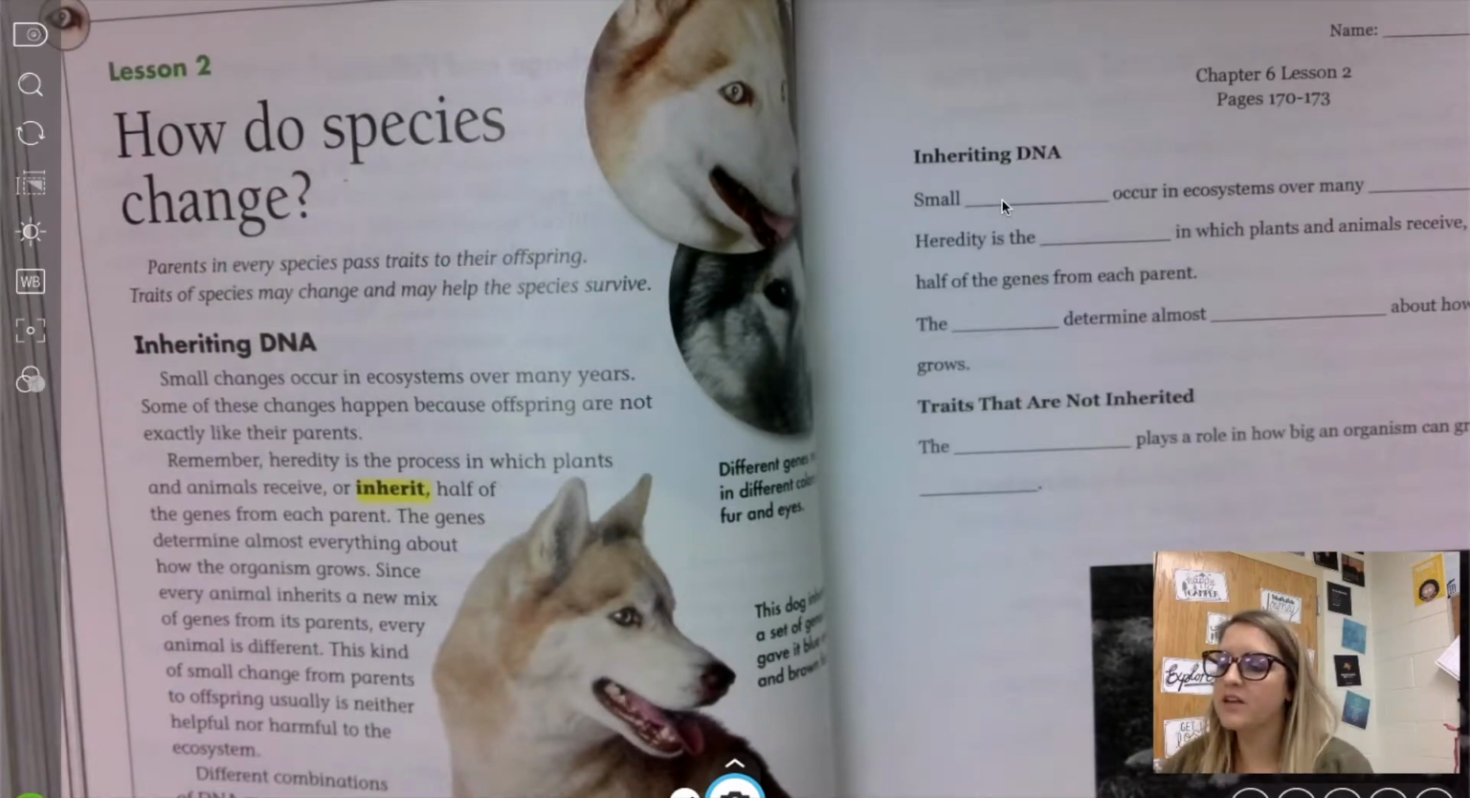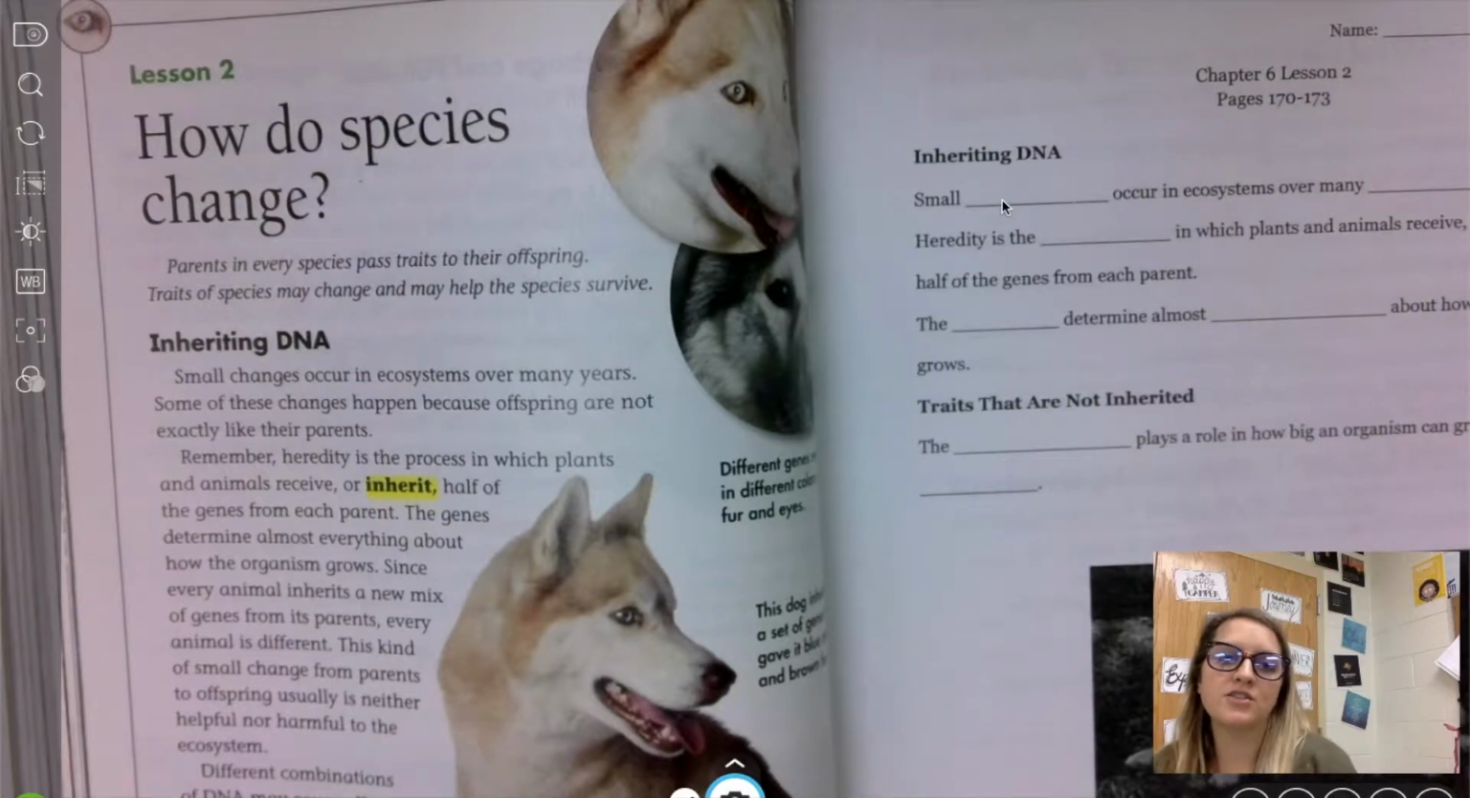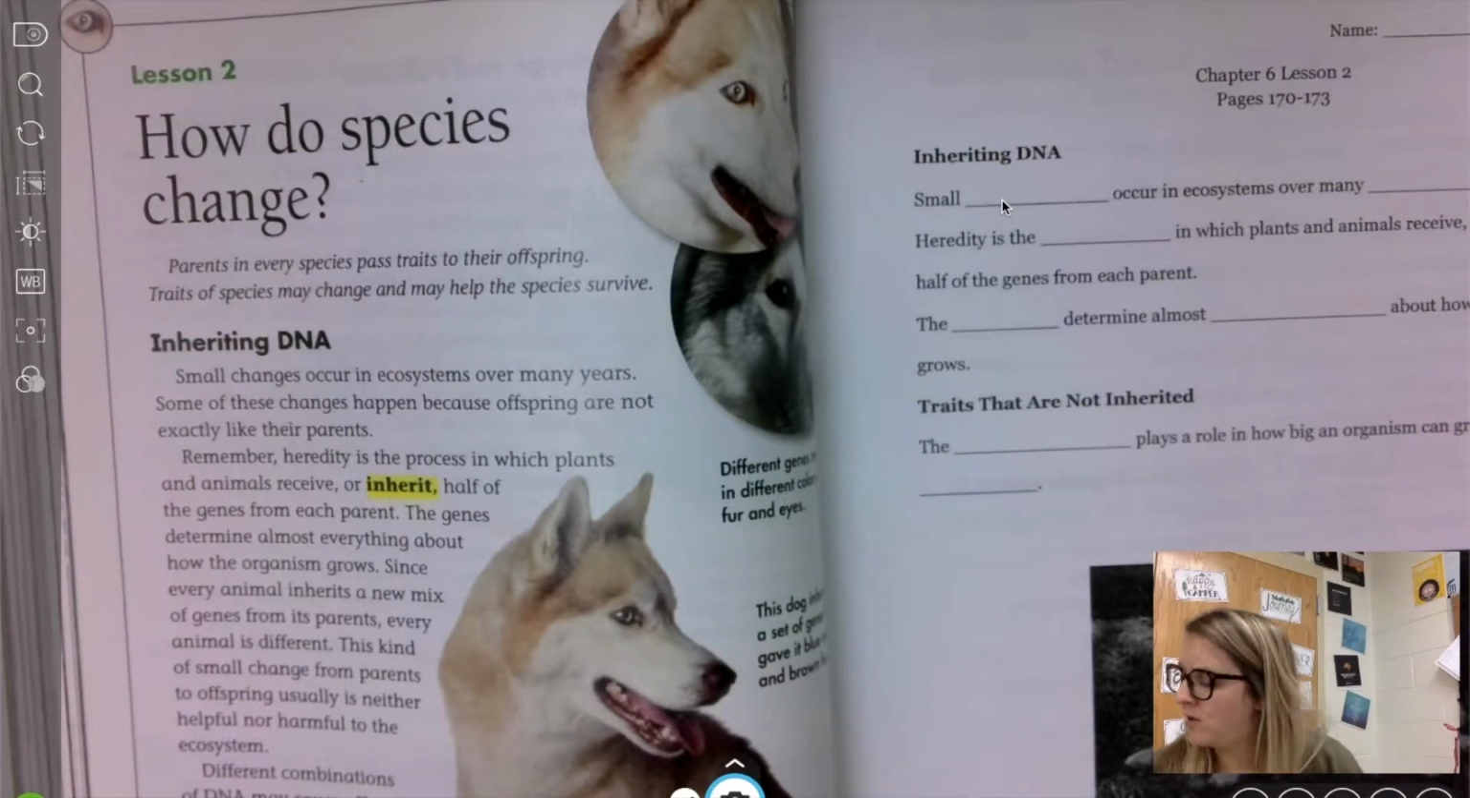So yesterday in lesson 1 we looked at how ecosystems change, and today in lesson 2 we're going to be looking at how species change. So there's going to be a couple different ways that they are able to make changes. Just today we're going to be looking at the DNA and traits that are not inherited. And then we're going to stop in the middle of our lesson and continue on with that for tomorrow.